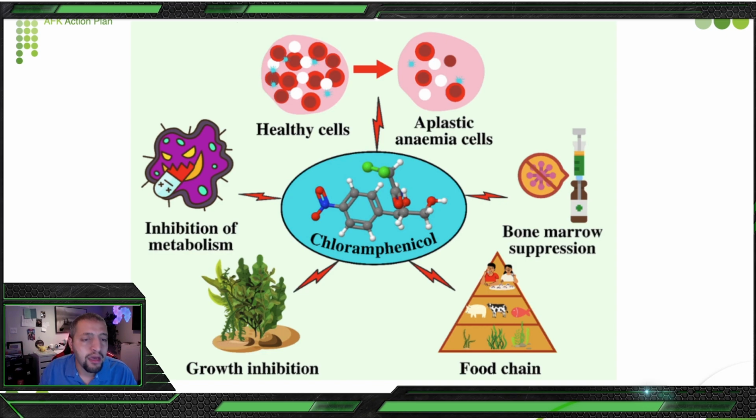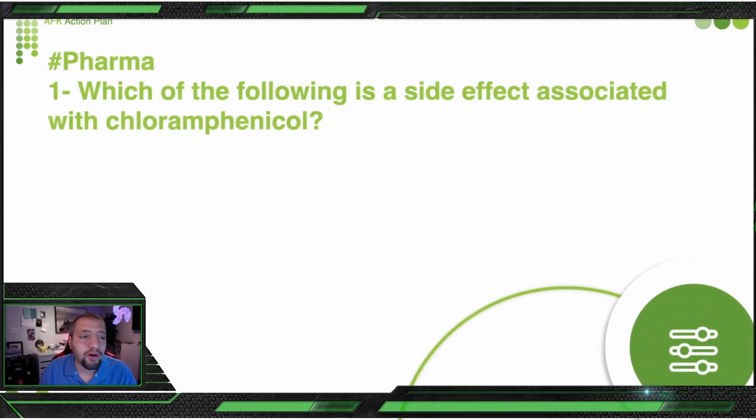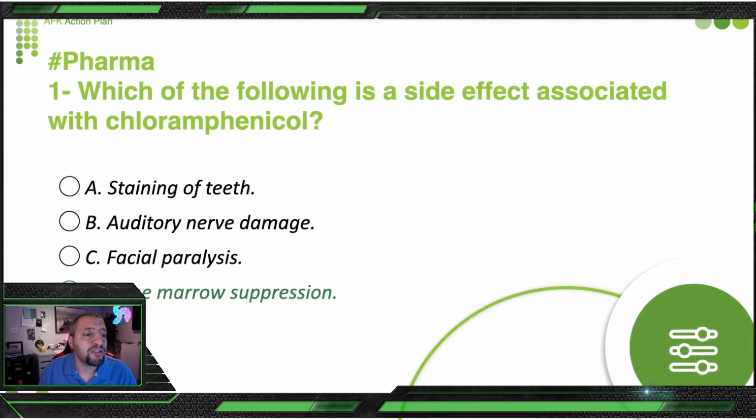Okay, so let's read our options. Staining of the teeth, I think you know this one, is tetracycline. Auditory nerve damage is streptomycin. Facial paralysis has no antibiotic related to it. And bone marrow suppression is the culprit here, which is chloramphenicol.